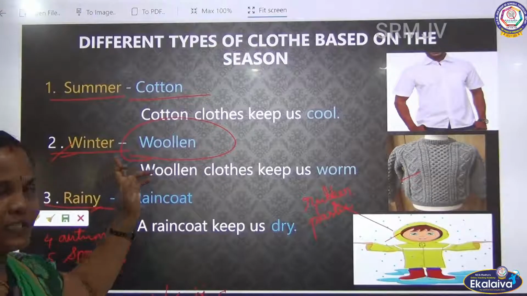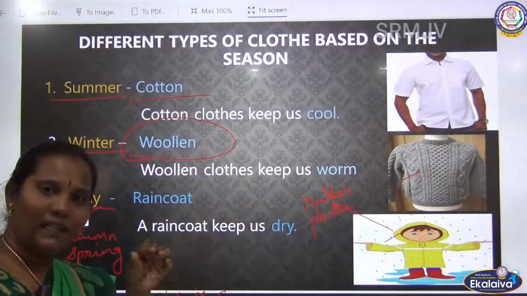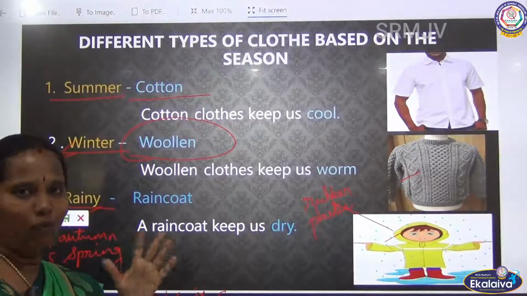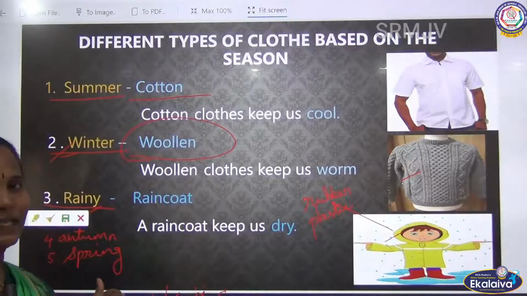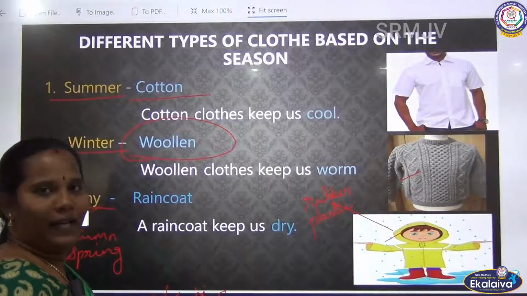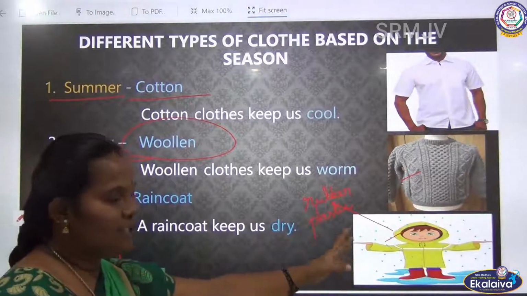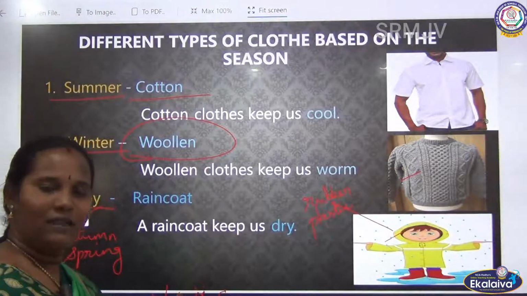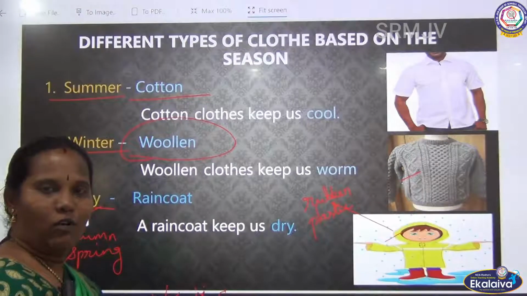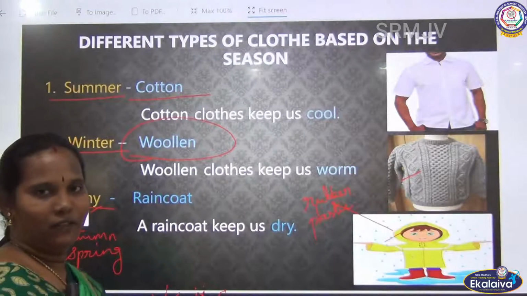Then the winter season, woolen cloth. Woolen cloths are very thick, so they keep our body warm. And then the rainy season, we often get rain, so we want to keep our body dry. If we use a plastic rubber raincoat, we can keep our body from getting wet, isn't it?